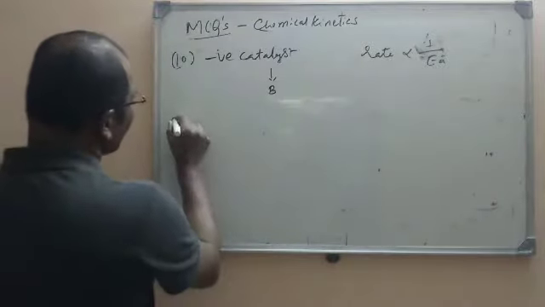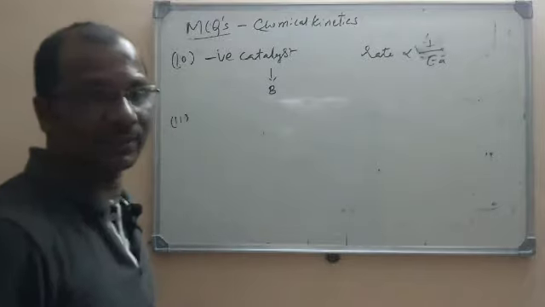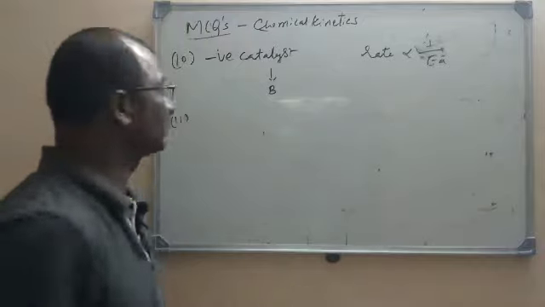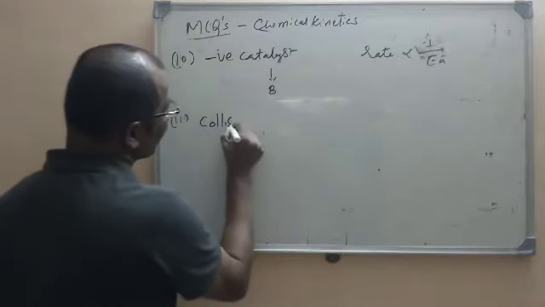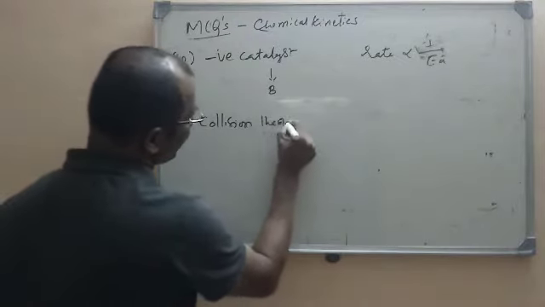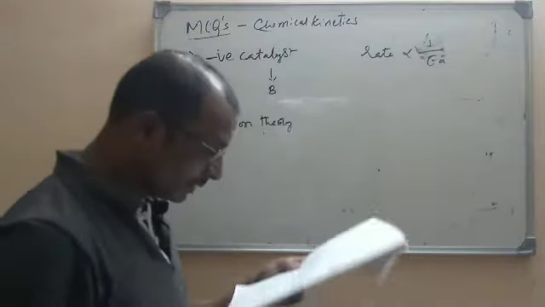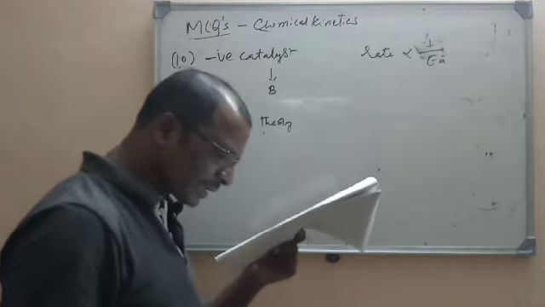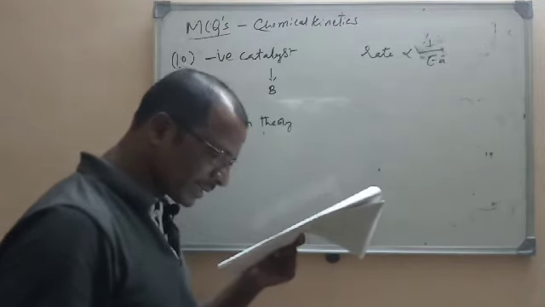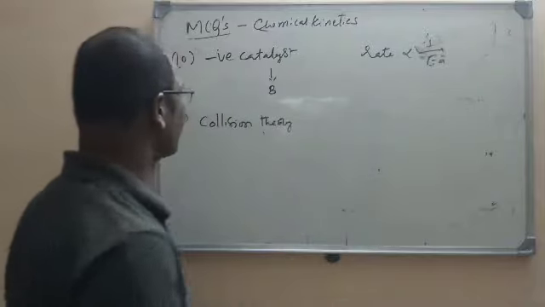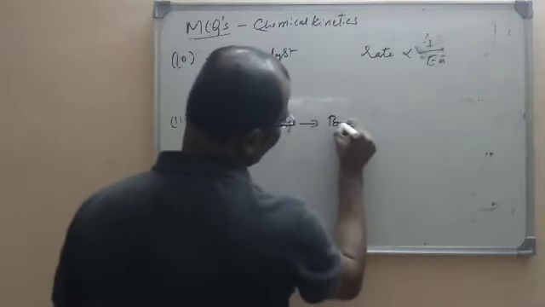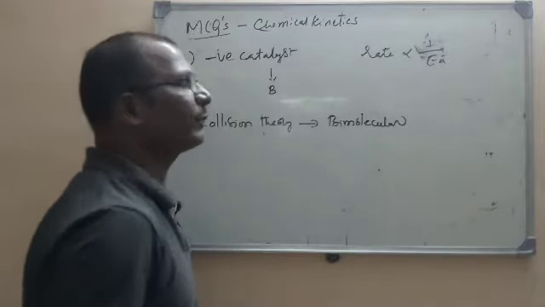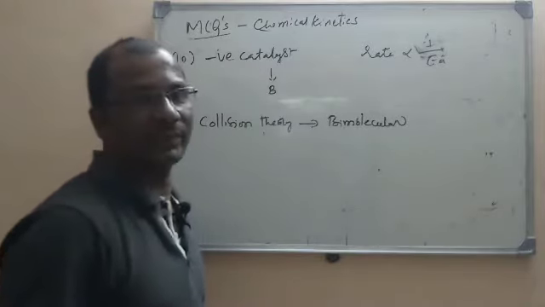Let us move to the next multiple choice question. Question number 11. Collision theory is applicable for. So what is given here? Collision theory. In the last class we have learned the postulates of collision theory. Collision theory is applicable for unimolecular reactions, bimolecular reactions, trimolecular reactions, tetramolecular reactions. Direct one. Collision theory initially it is for bimolecular collisions and bimolecular reactions. So it is very effective for bimolecular reactions.